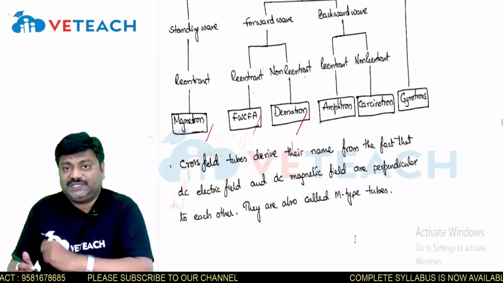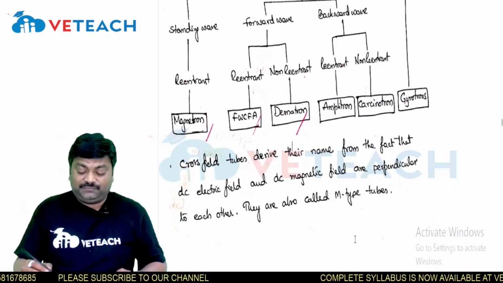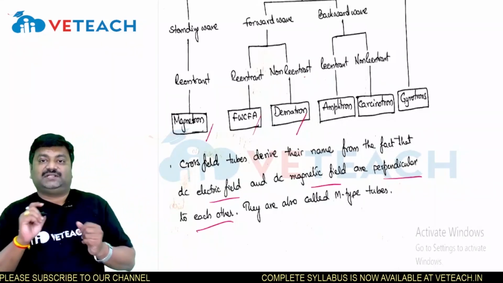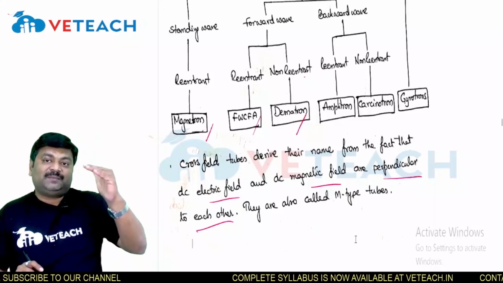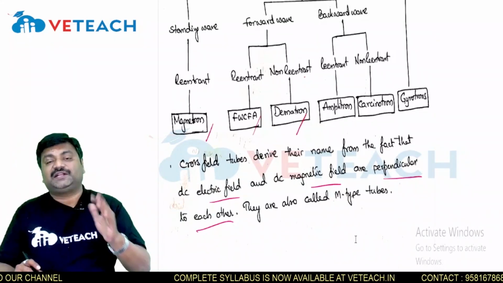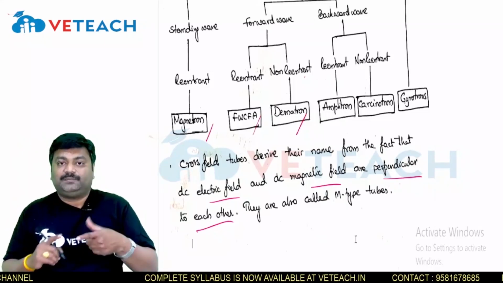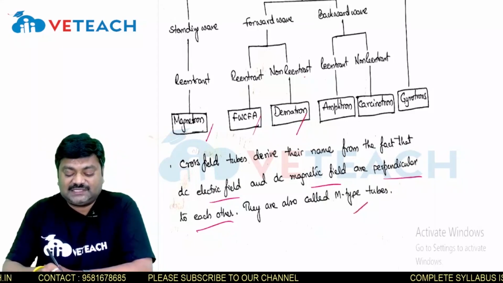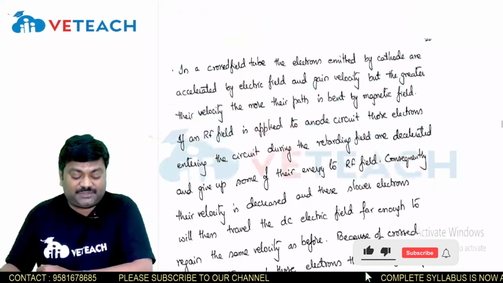In these, the electric field and magnetic field are perpendicular to each other. That is the reason they are considered M-type tubes.